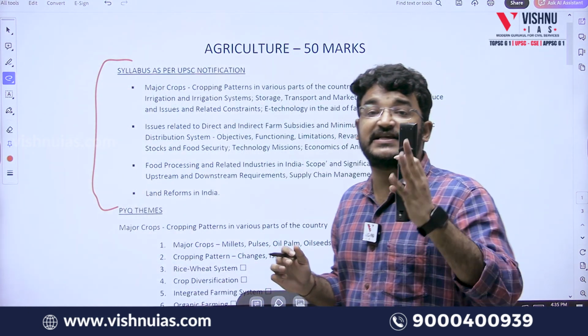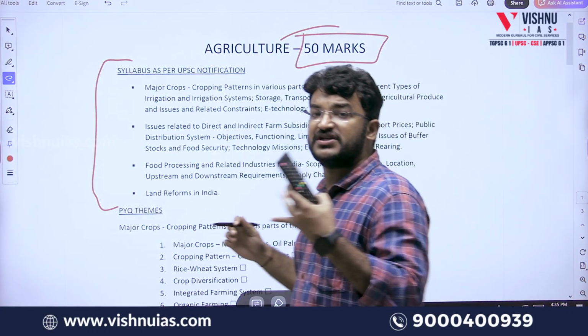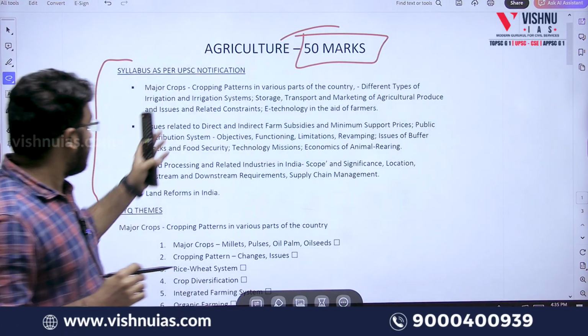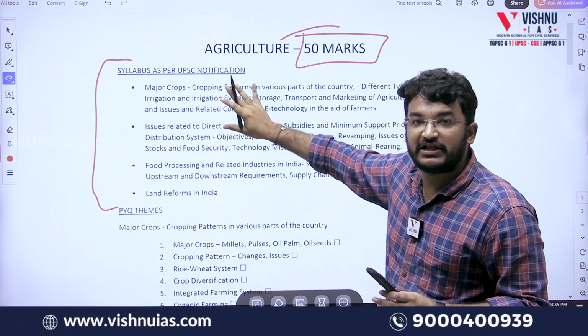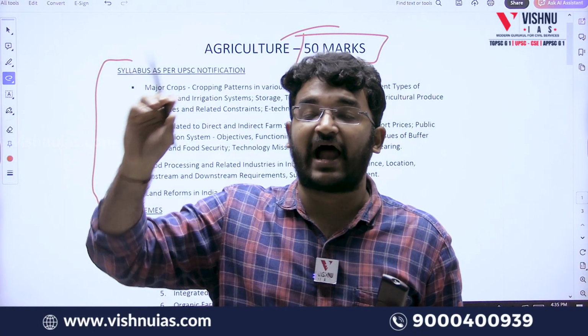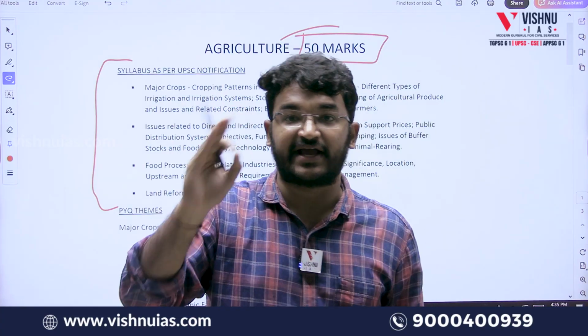Now, agriculture alone weighs around 50 marks in our GS3. Generally, questions number 3 and 4 and 13 and 14 belong to agriculture. Now, is it sufficient to make notes only on these syllabus keywords? Not at all. We have to understand the underlying themes in it also. For that, PYQs act as a guiding light.